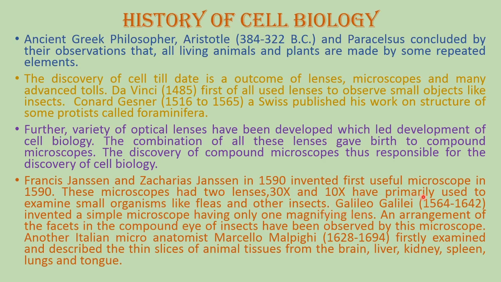The most popular scientist, Galileo Galilei, 1564 to 1642, invented a simple microscope having only one magnifying lens. The arrangement of the facets in the compound eye of insects was observed with this microscope by Galileo and other scientists of that period. Another Italian microanatomist, Marcello Malpighi, 1628 to 1694, first examined and described thin slices of animal tissues from the brain, liver, kidney, spleen, lungs, and tongue.